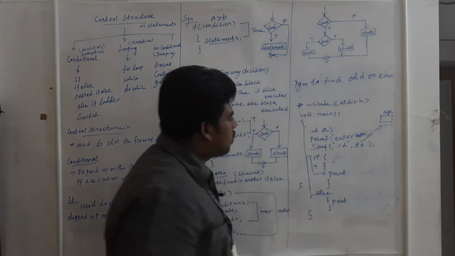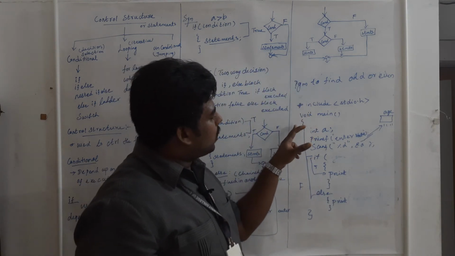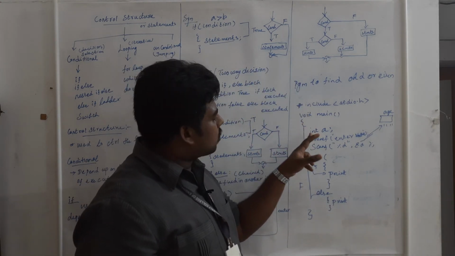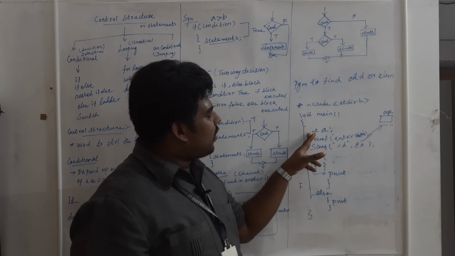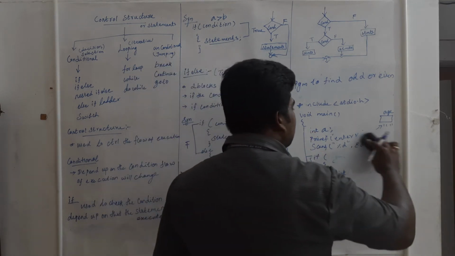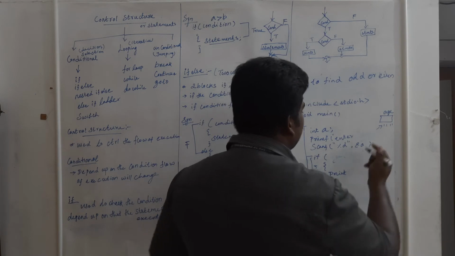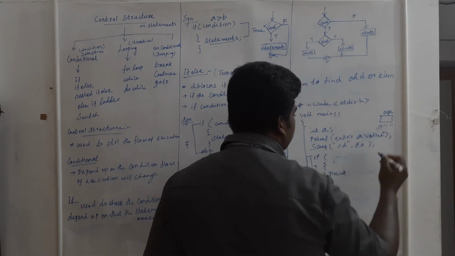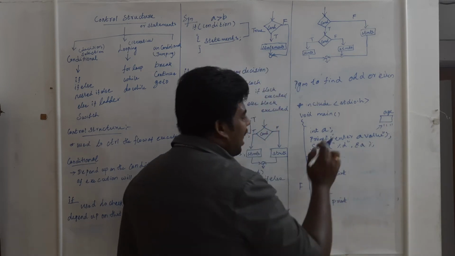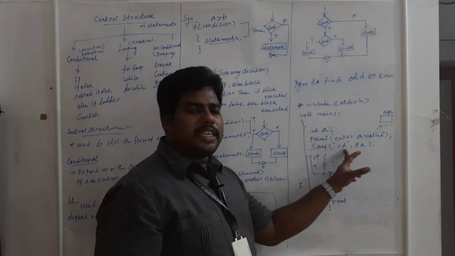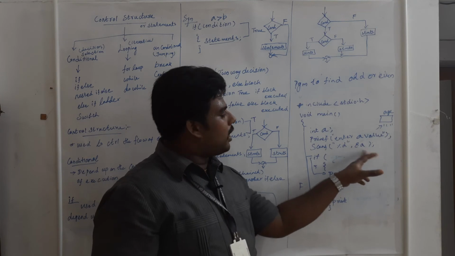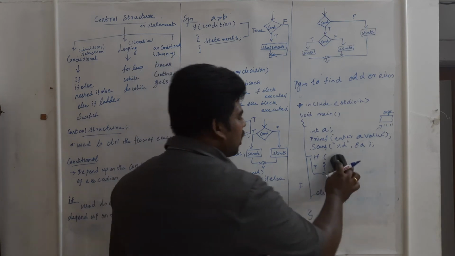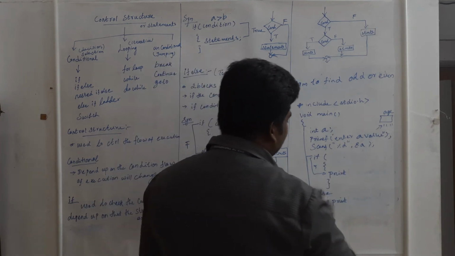Okay, listen. First I include the header files. Void main is the starting position. I declared one variable. Here the printf statement, enter a value. I am giving the notification in the output screen. Then using scanf, integer is %d, so ampersand A. I am getting the input for this A. Now I am checking a condition here.